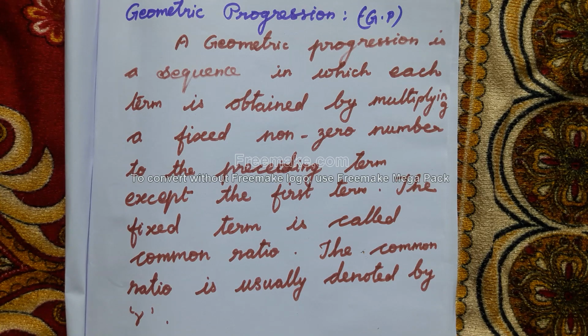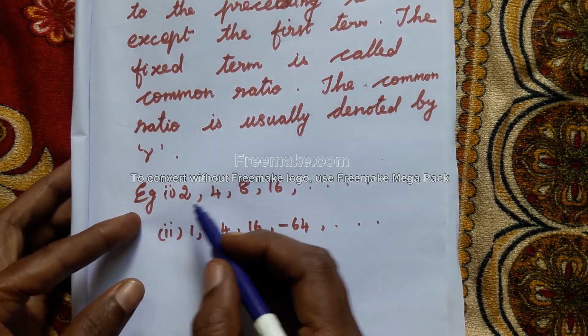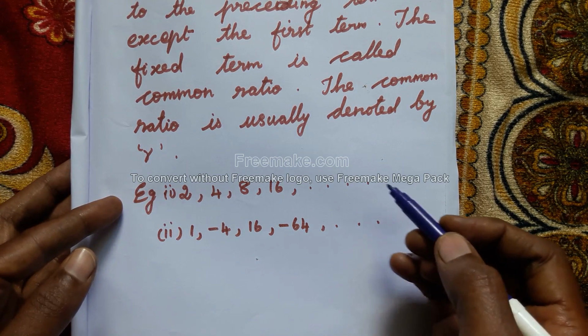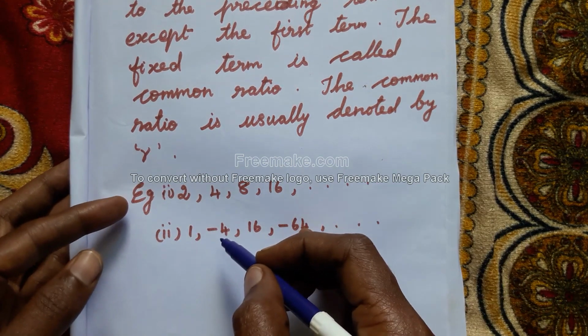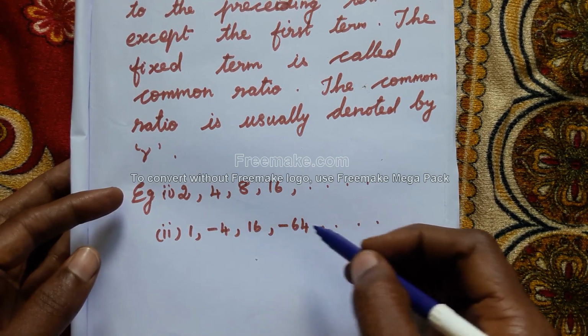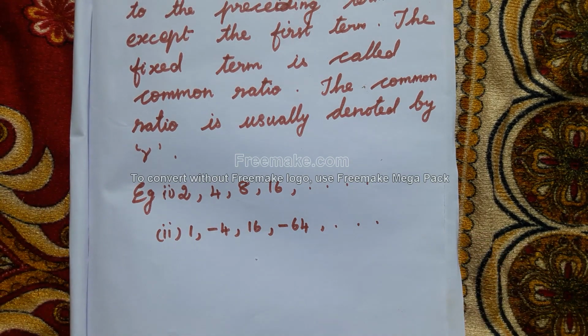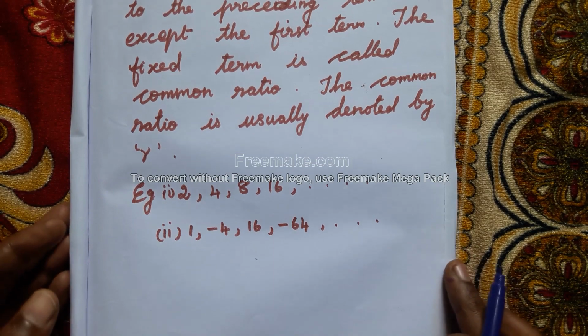First example: 2, 4, 8, 16, etc. One more example: 1, minus 4, 16, minus 64. This is also a geometric progression.